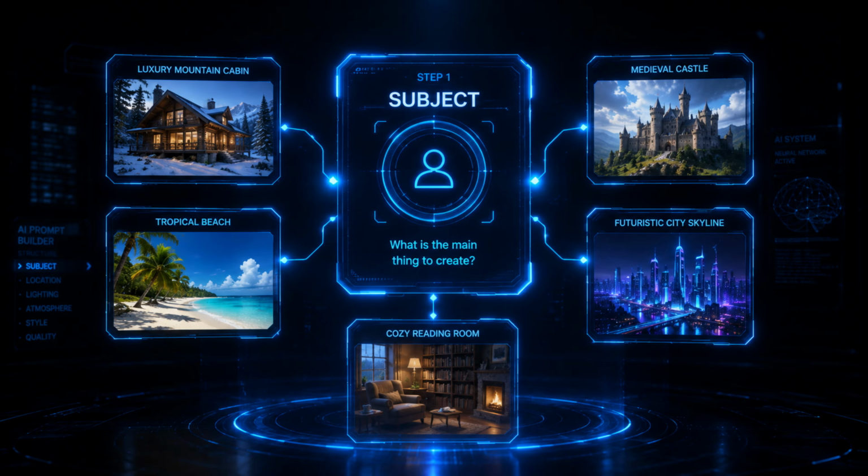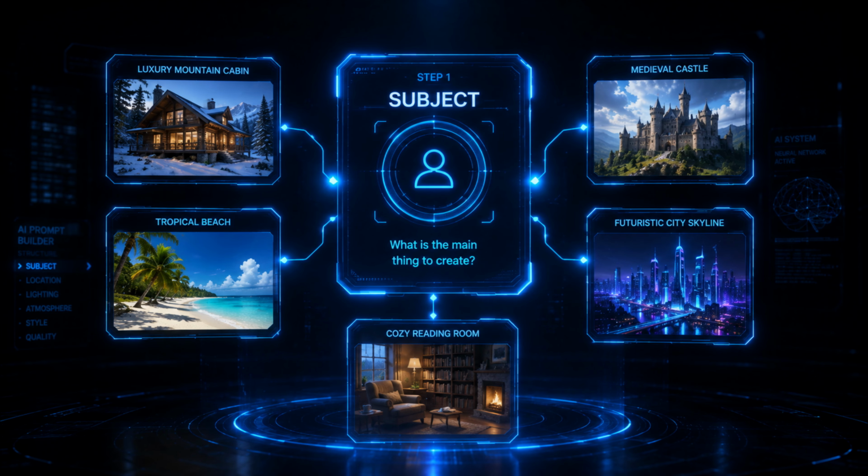The first step is your subject. Ask yourself one simple question: what is the main thing I want AI to create? It could be a mountain cabin, a tropical beach, a medieval castle, a futuristic city, or even a cozy reading room. Everything starts with the subject.